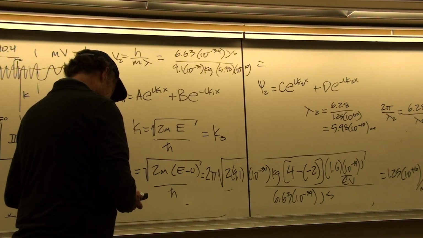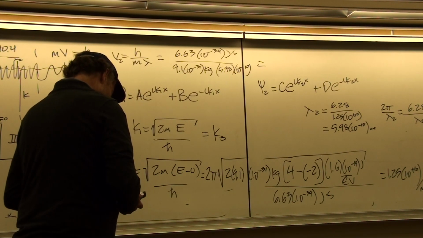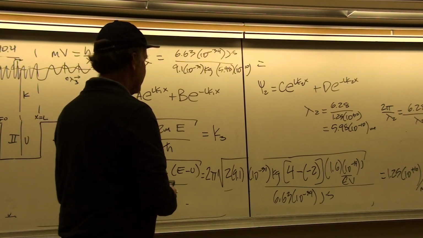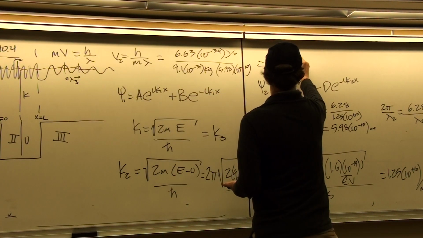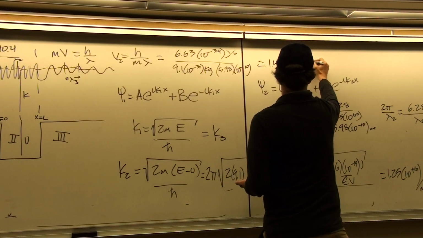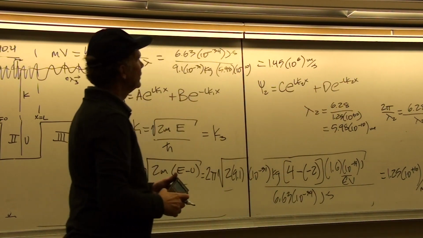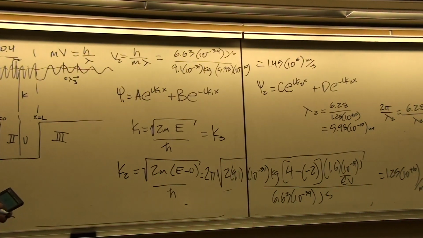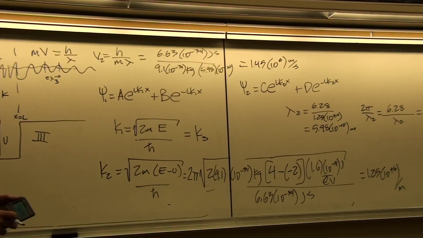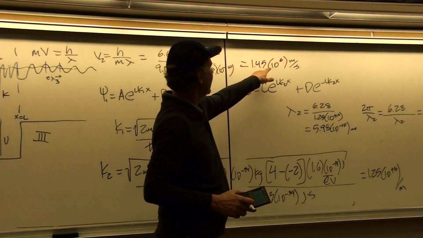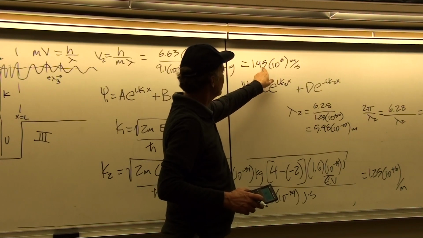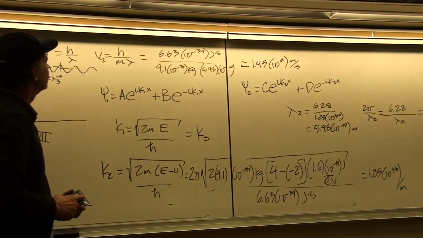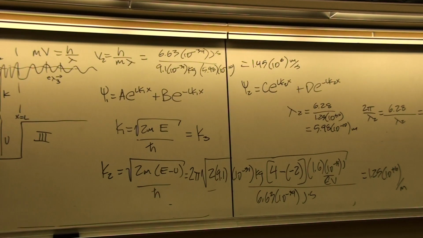And that gives me 1.45 times 10 to the 6 meters per second. Okay, so that's a little more than 1/100th the speed of light, because 3 times 10 to the 8 is the speed of light. This is 10 to the 6, so that's actually about 1/200th the speed of light. It would be the velocity of the electron in region 2.